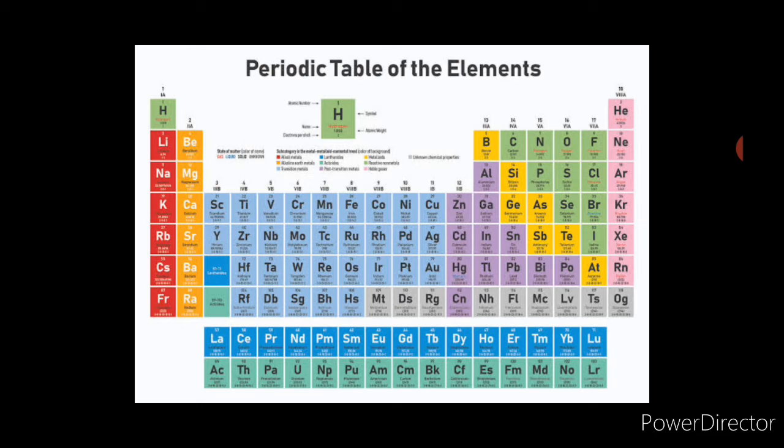Here you can see the groups marked from 1 to 18. So this is classified into blocks.